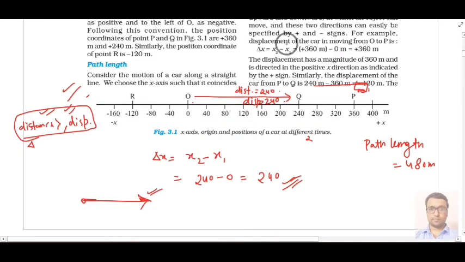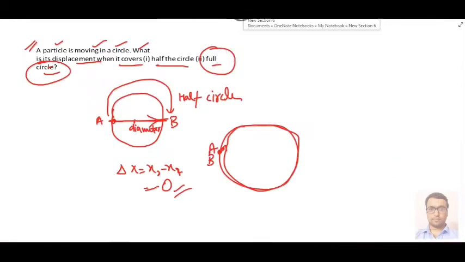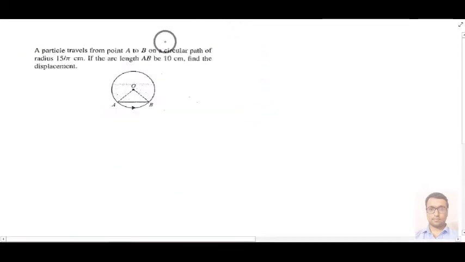Here also you can see in your NCERT book that it is mentioned that delta x or displacement is given by x2 minus x1, where x2 is your final position and x1 is your initial position. Okay, so I think this illustration is clear to you. Like, one more illustration we have taken.